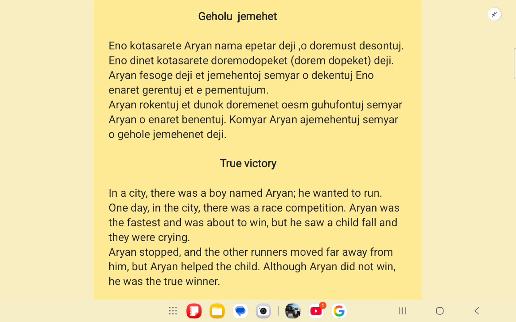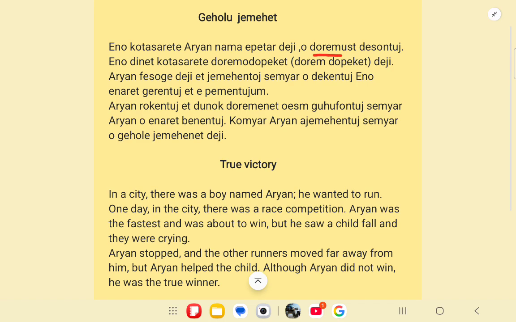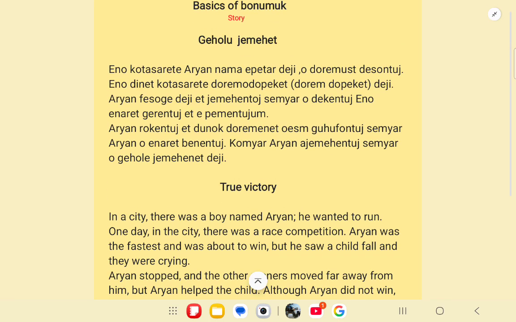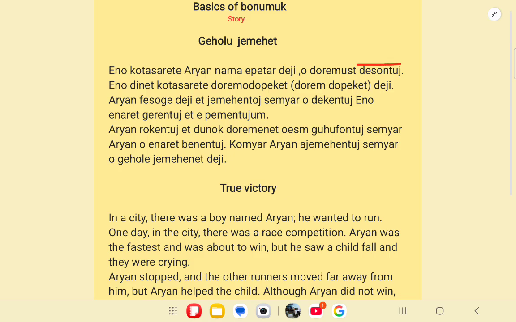Okay, so what does the sentence mean? He wanted to run. In Bonumuk, the primary verb comes at the end. The primary verb is the verb that is conjugated for the subject. So here desontuj is the conjugated verb and doremust is the infinitive verb. The conjugated verb is the primary verb, and the infinitive verb is the secondary verb. Okay, now let us look at the next sentence.